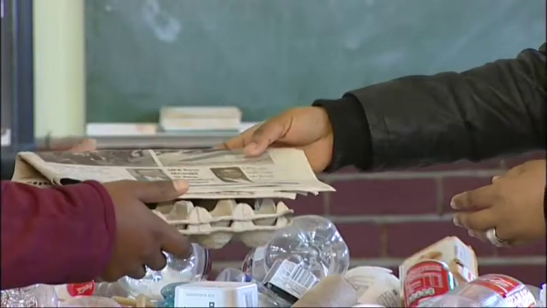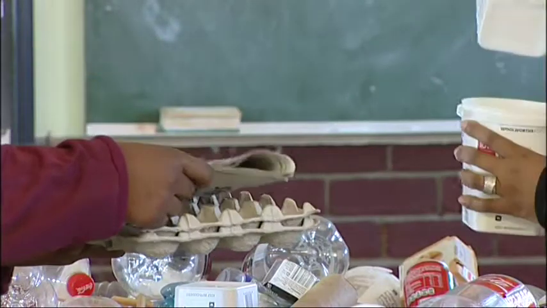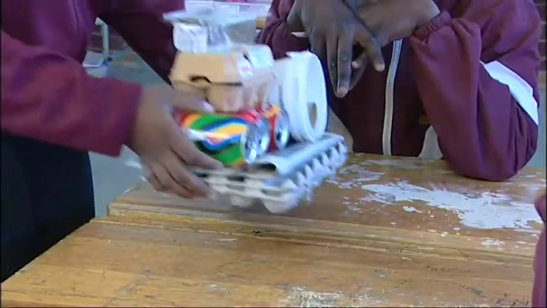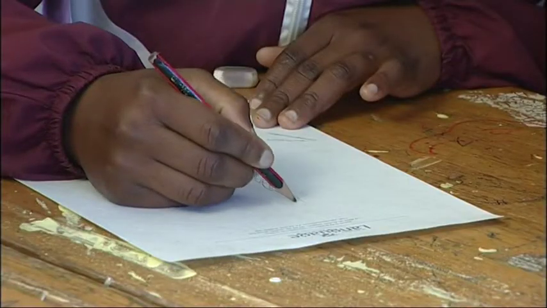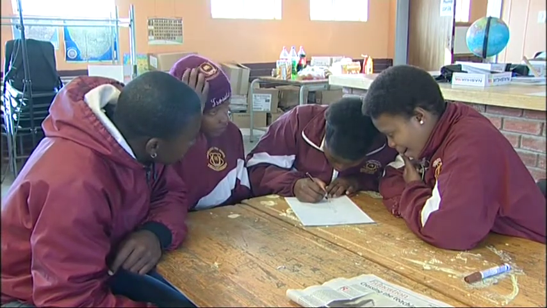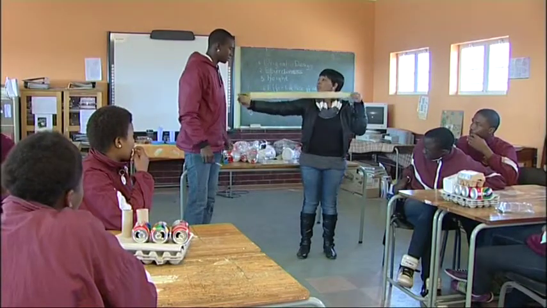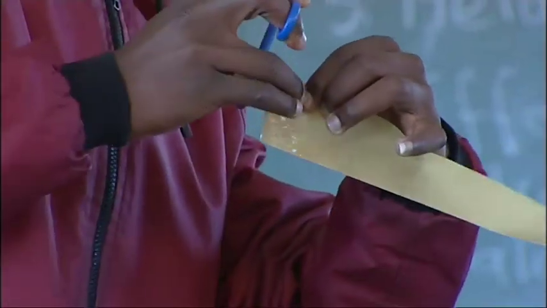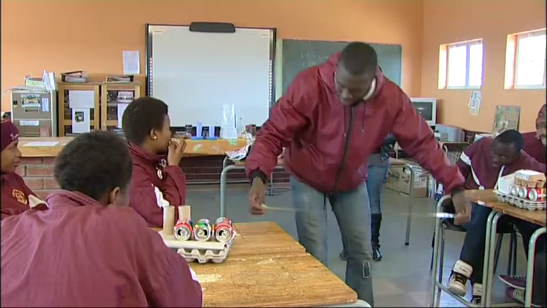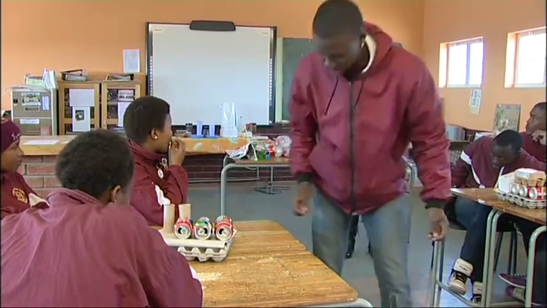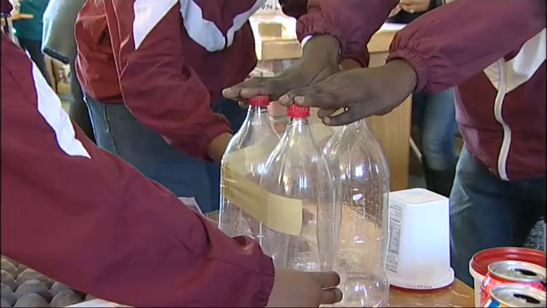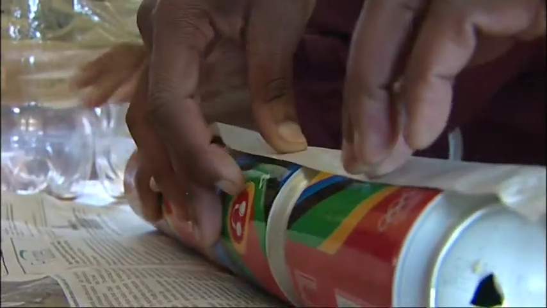Each team is given the same amount of used or waste materials to construct a model of their proposed building. The teams are given 10 minutes to design a model building on paper based on the materials at their disposal. Each team is given tape to be used in the construction process. To make the construction process more challenging, you may also restrict the amount of tape provided to about 1.5 to 2 meters. The teams are given 25 minutes to construct their buildings.